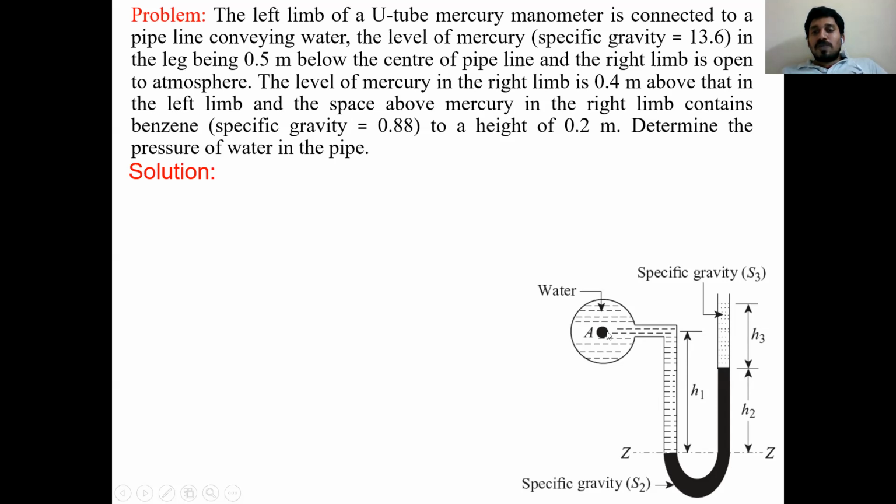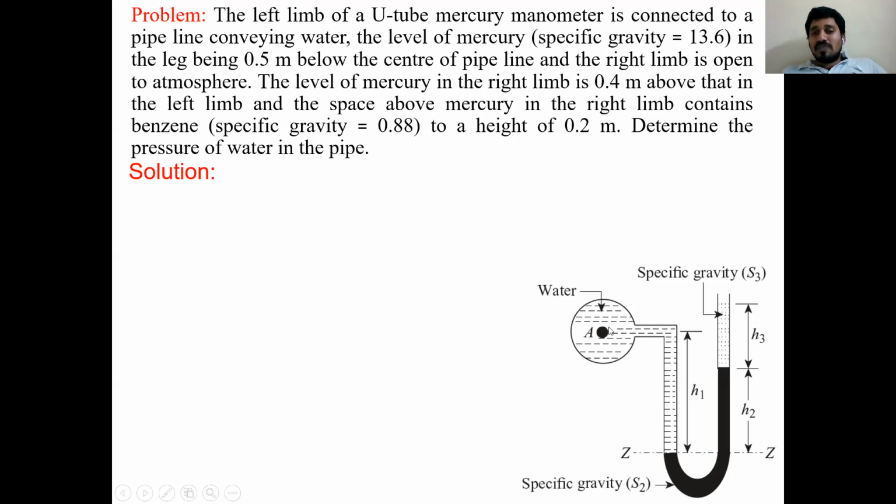This is the center of pipe A. From the center of the pipe, water is going in the downward direction. Clearly he mentioned that, see all of you, from the second line to the third line, the level of mercury, I am talking about the left limb, is 0.5 meters below the center of the pipeline.